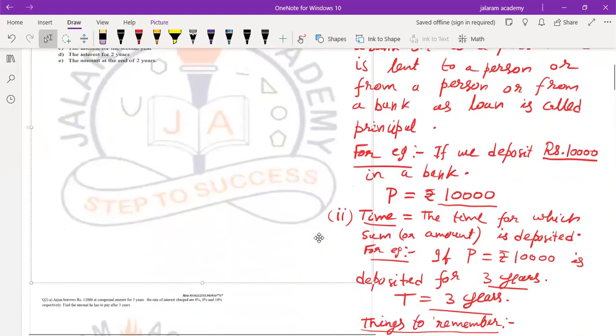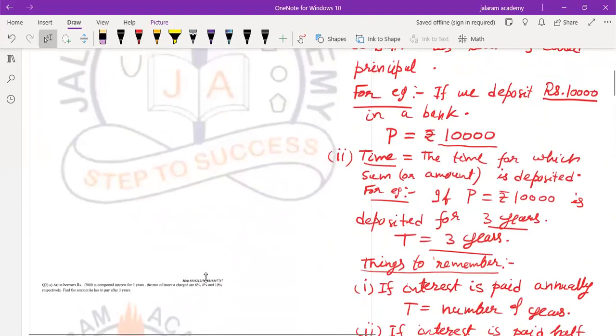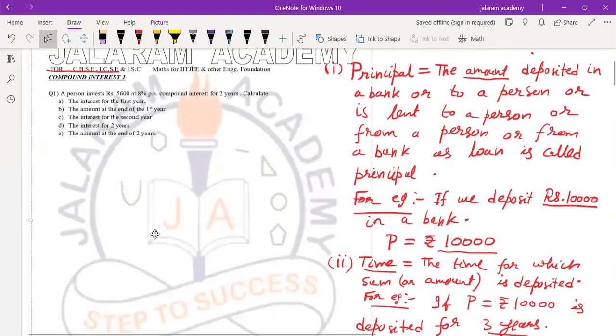We will now discuss the questions related to compound interest. For this, I have posted a sheet. You can look at it. A person invests rupees 5,600, so this is the principal for the first term, at 8% per annum compound interest for 2 years. Calculate the interest for the first year.